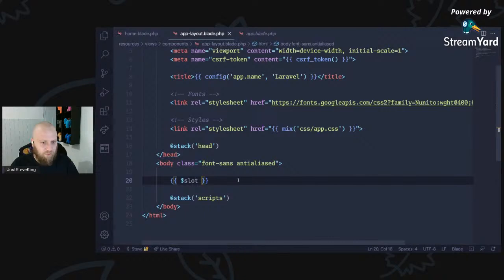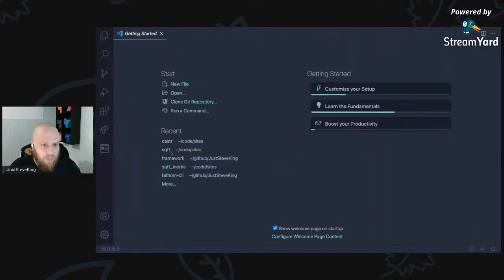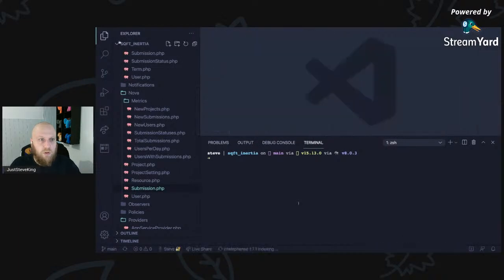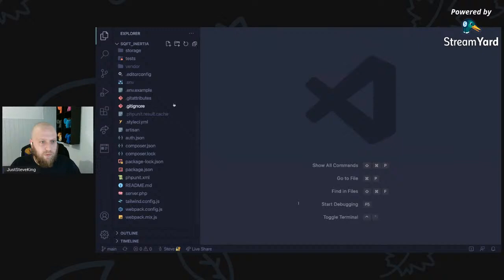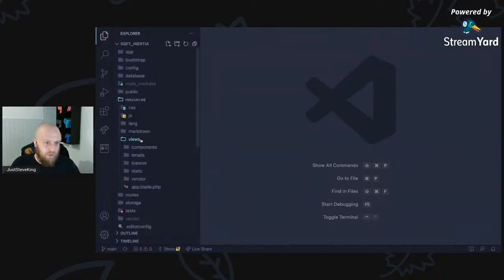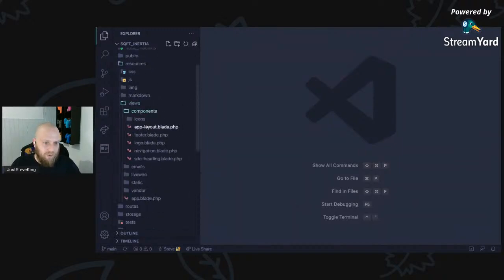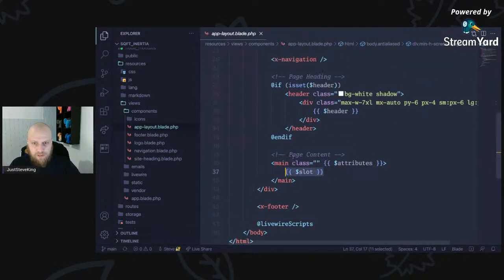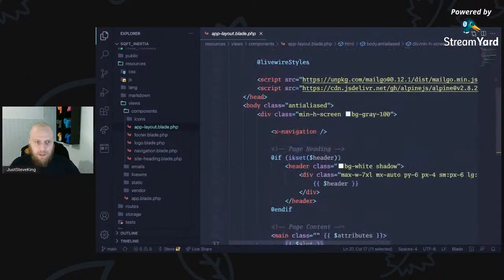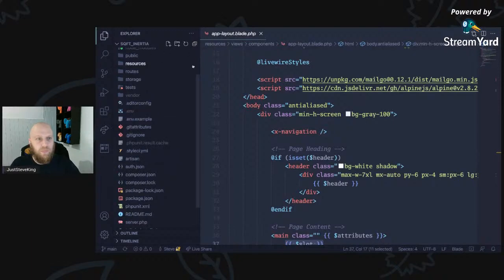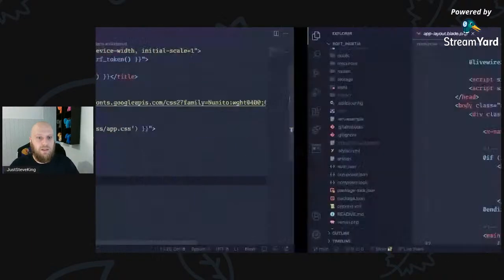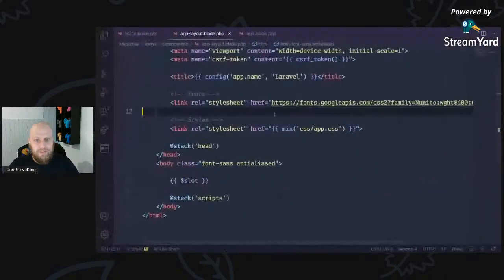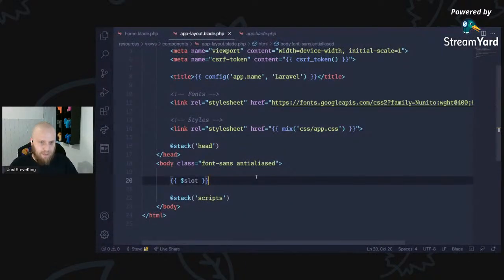I've not started from scratch with this for a while, so I'm going to open up something that I've been working on before. Close all of this down. Let's come to our resources, views, components, app layout. Yeah, we just drop it in like that, slot. We can pass all of this sort of stuff in. This application is actually using Inertia and Livewire, so it's kind of fun to do. So here's our slot. That is our main page there.